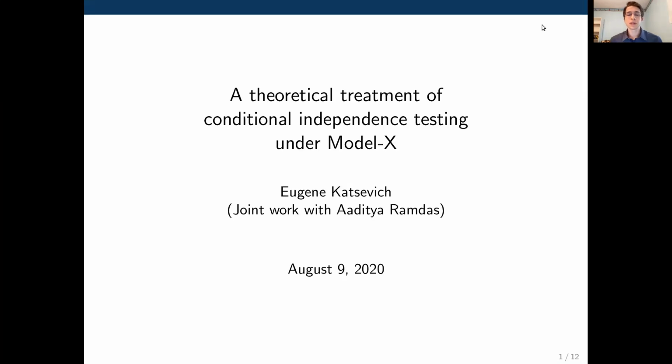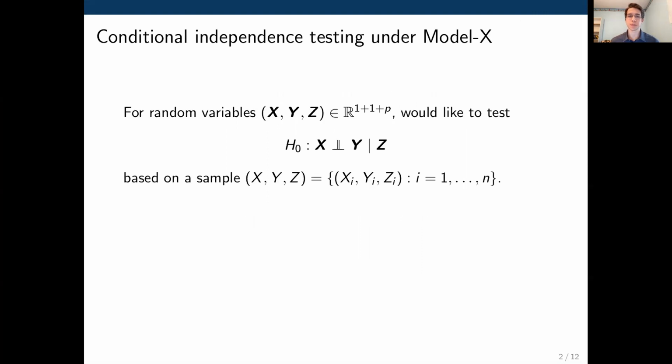Hello, everyone. Today I'm excited to share some recent work on conditional independence testing under Model X, and this is joint work with Aditya Ramdas.